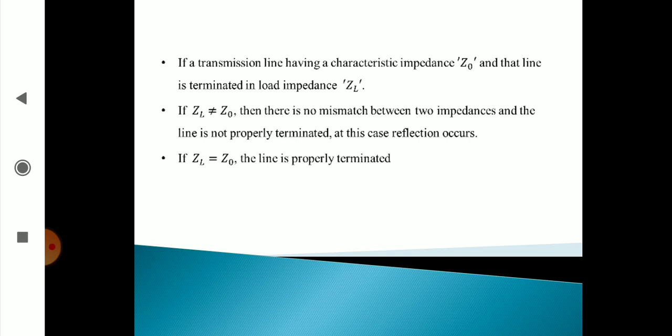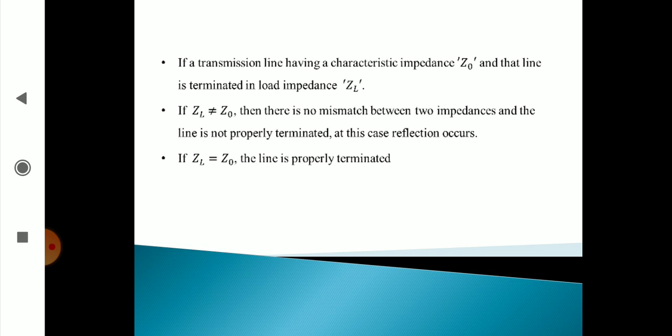Part of the wave gets absorbed by the load, while the other part is reflected back to the generator. So reflection occurs at the load if ZL is not equal to Z0. If there are two waves, one incident in the forward direction while the other is reflected in the backward direction, then standing waves are said to be produced along the line.